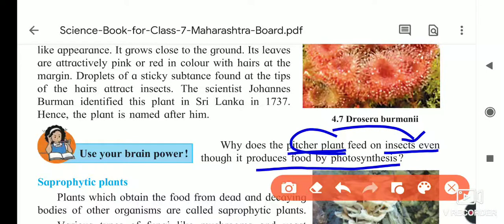Even though this pitcher plant produces food by photosynthesis, it is eating insects. Then why is it eating insects? It is doing photosynthesis, and still it is eating insects. The reason is that it grows in a region where there is a nitrogen deficiency, and to fulfill the nitrogen deficiency it eats insects. Okay, we'll see the pitcher plant video here, and some more insectivorous plants, and then we will continue with the next part.